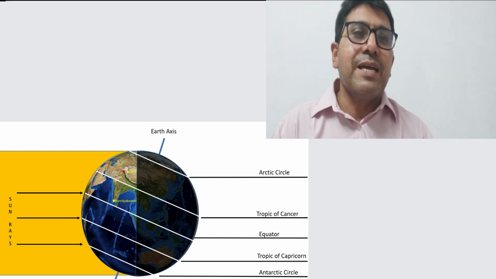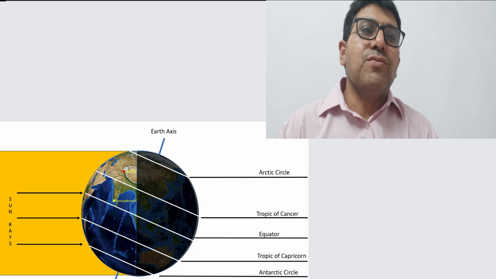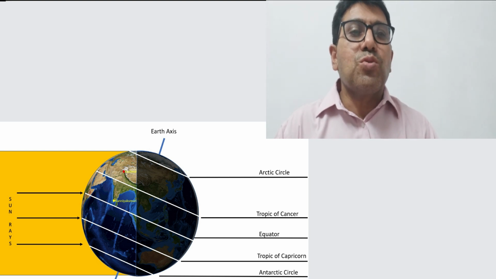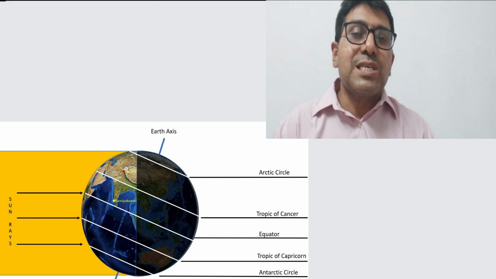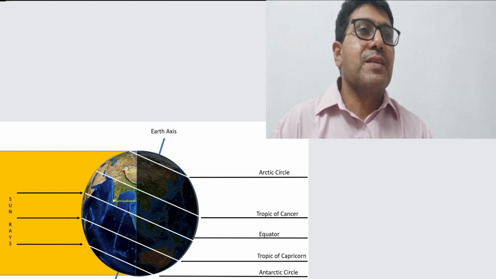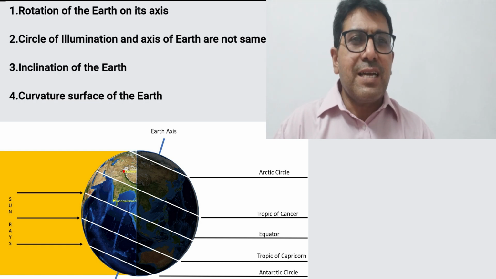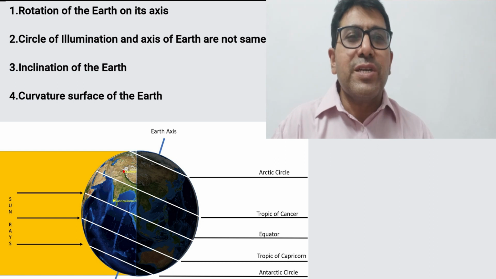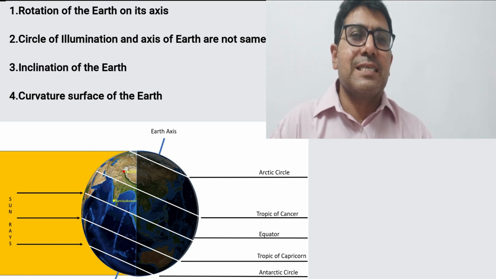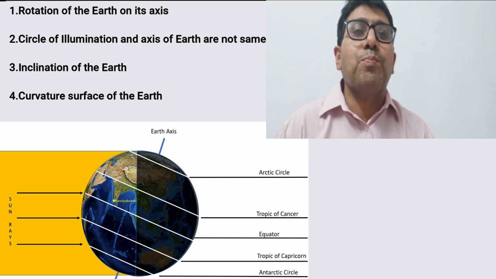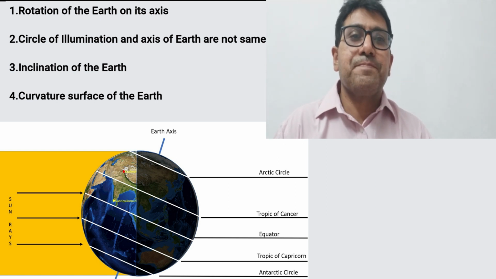The reason behind it, children, is that when one moves from the equator to north or south, the duration of the day and night changes. There are a few reasons for it. First, the earth rotates on its axis, and day and night are because of the rotation of the earth.